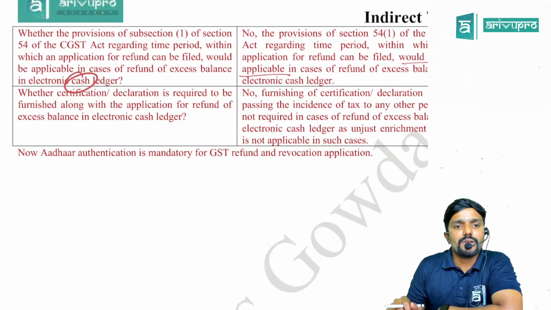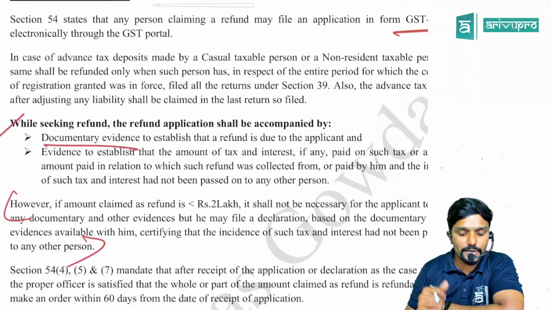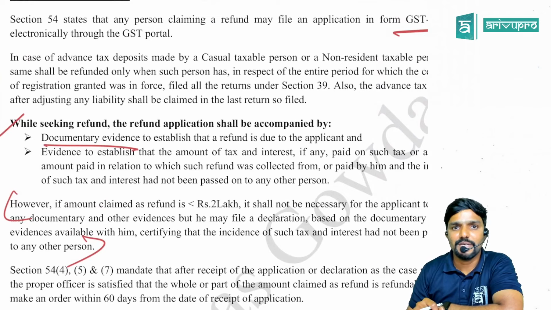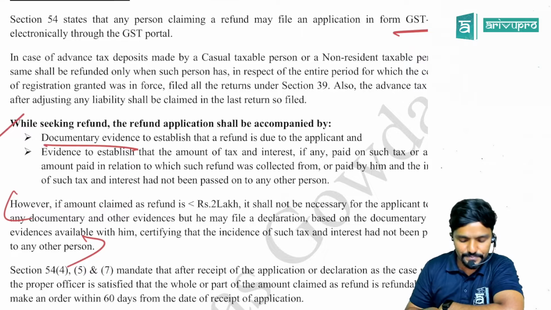Okay, next. Whether certification or declaration is required to be furnished along with the application for refund of excess balance in electronic cash ledger, just now I read. So this documentary evidence and evidence has to be given along with the refund application. Is it for both credit ledger balance as well as cash ledger balance, or only for credit ledger balance? Only for credit ledger balance, guys.